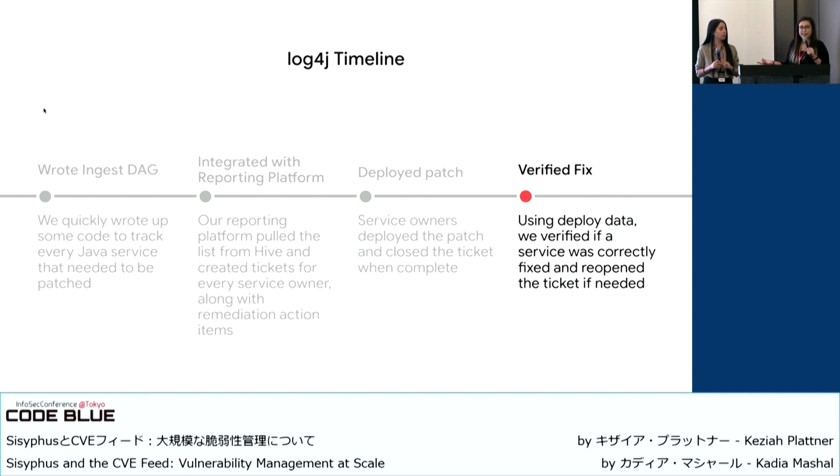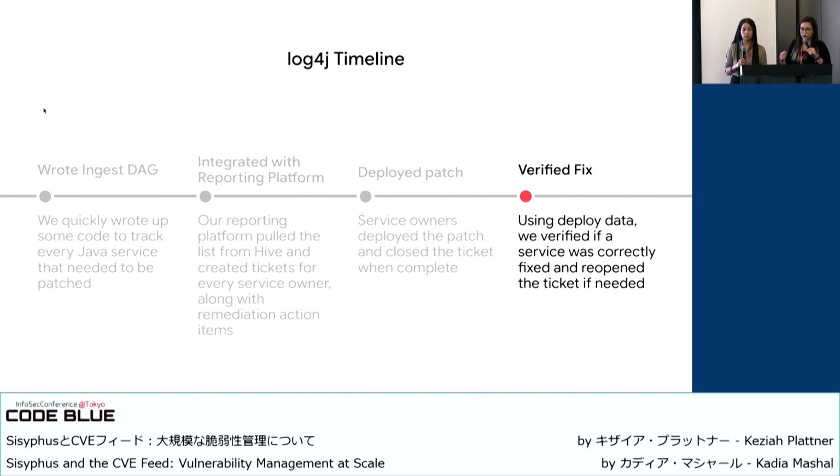So if something falls out of your scanning flow, you don't have to create a whole new system to track it. It uses the exact same tracking system as any of your scanners in your environment does. And you don't have to rely on just the default data provided by a single scanner. You can use as many sources as you can get to help you. In our case, it was significantly faster to use the internal deployment metadata in order to detect and verify that the patch had actually been correctly applied.